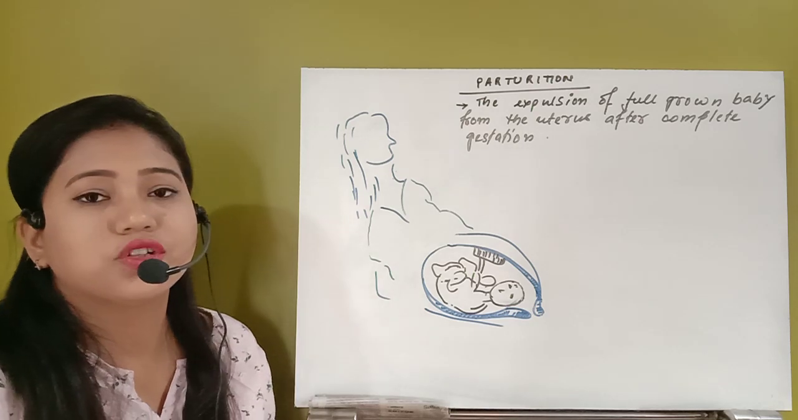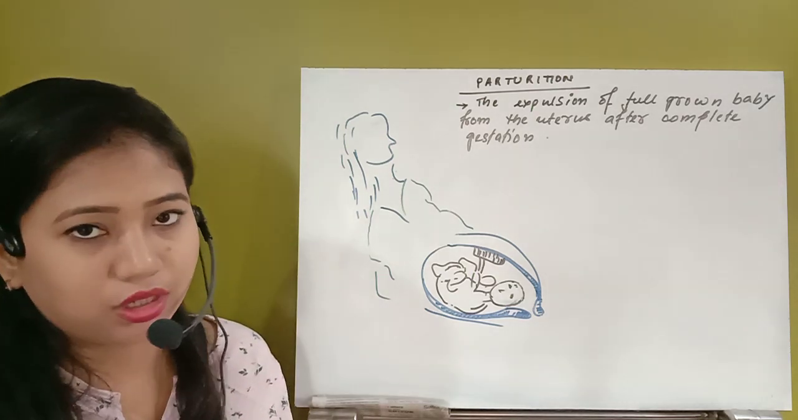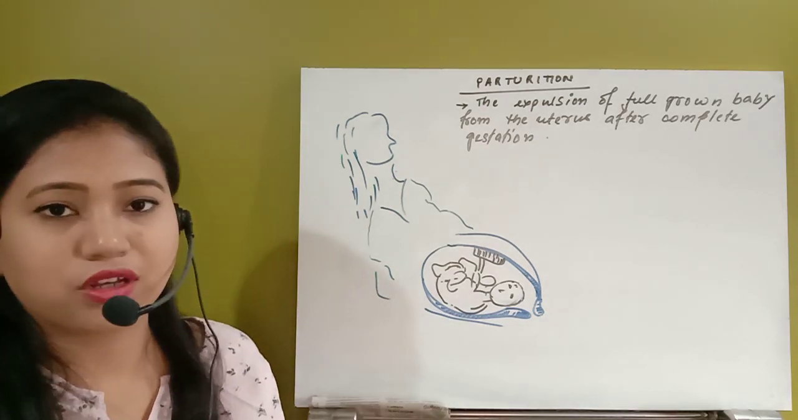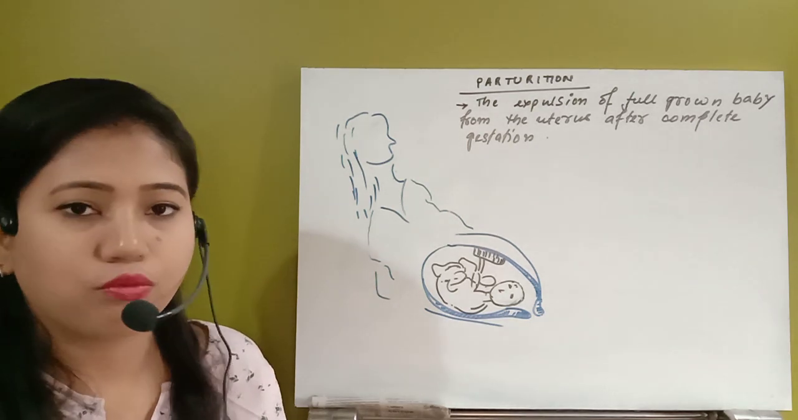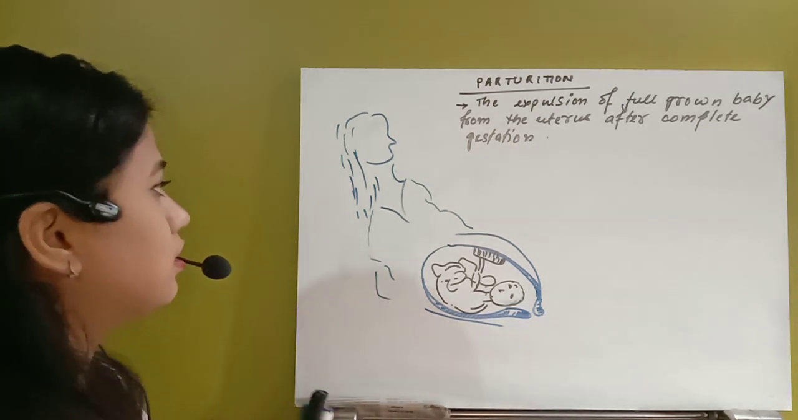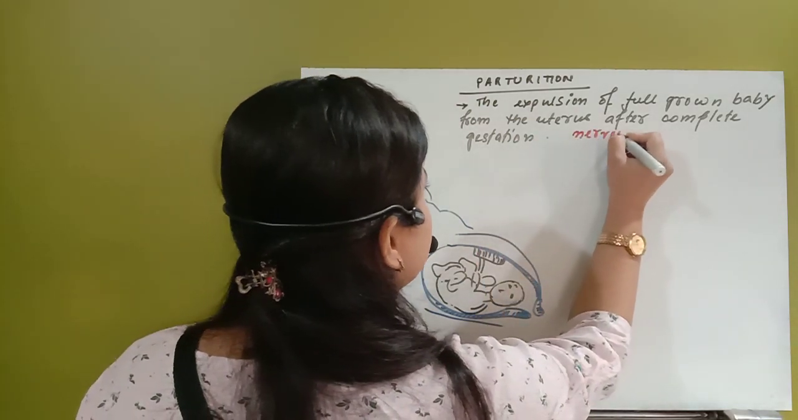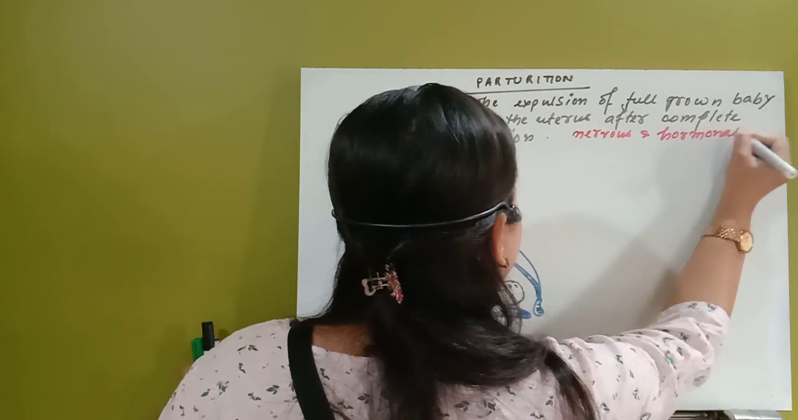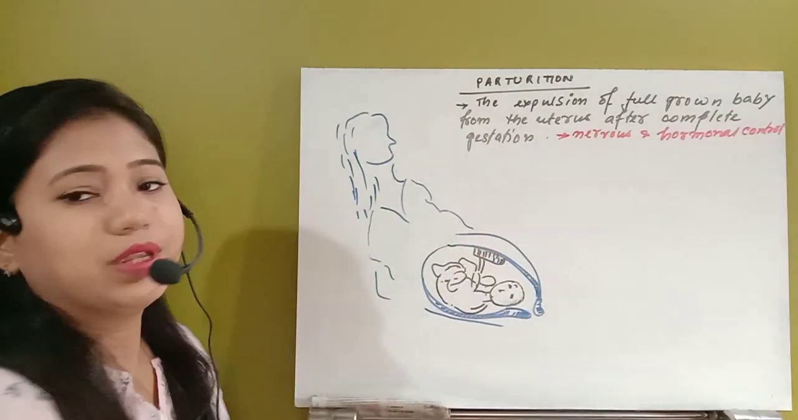So this parturition process is under the control of both nervous and hormonal. So that's why this parturition will actually require a number of nervous regulations as well as a number of hormones too. So it is under the control of nervous and hormonal control. So just see how this process will be started.